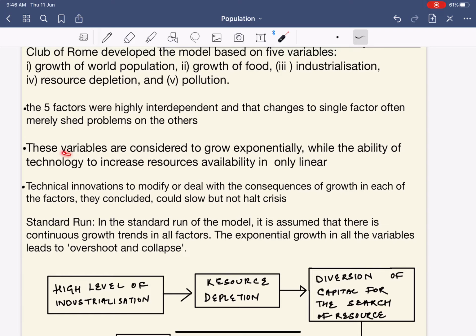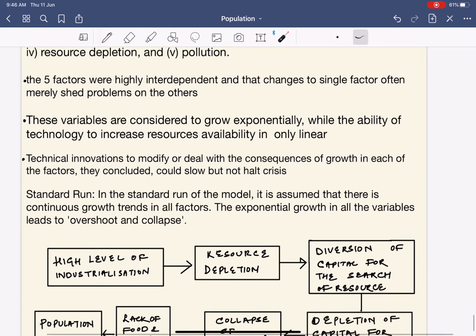Next, these variables are considered to grow exponentially, meaning they will grow continuously and at a high rate, while the ability of technology to increase resource availability is linear, or I can say limited. It says that all these five variables will grow at an increasing rate, but the technological capacity to increase resource availability will be only linear or limited.